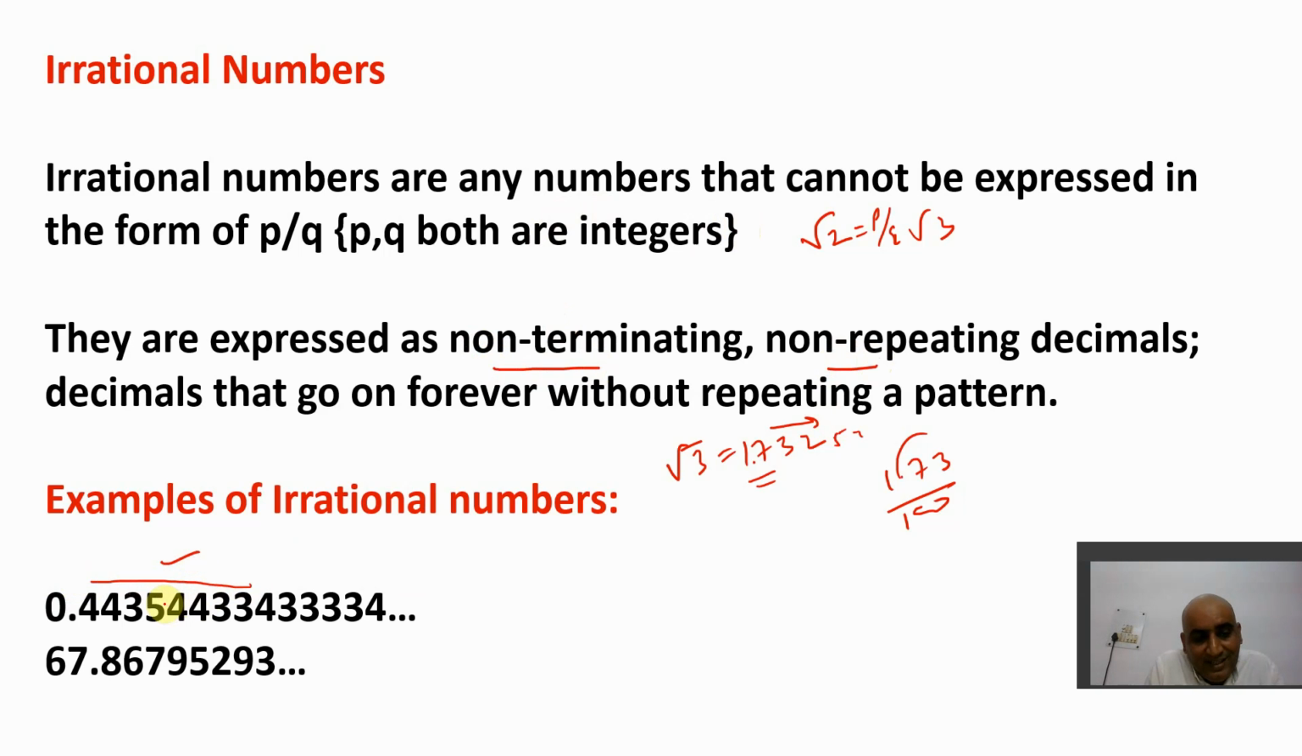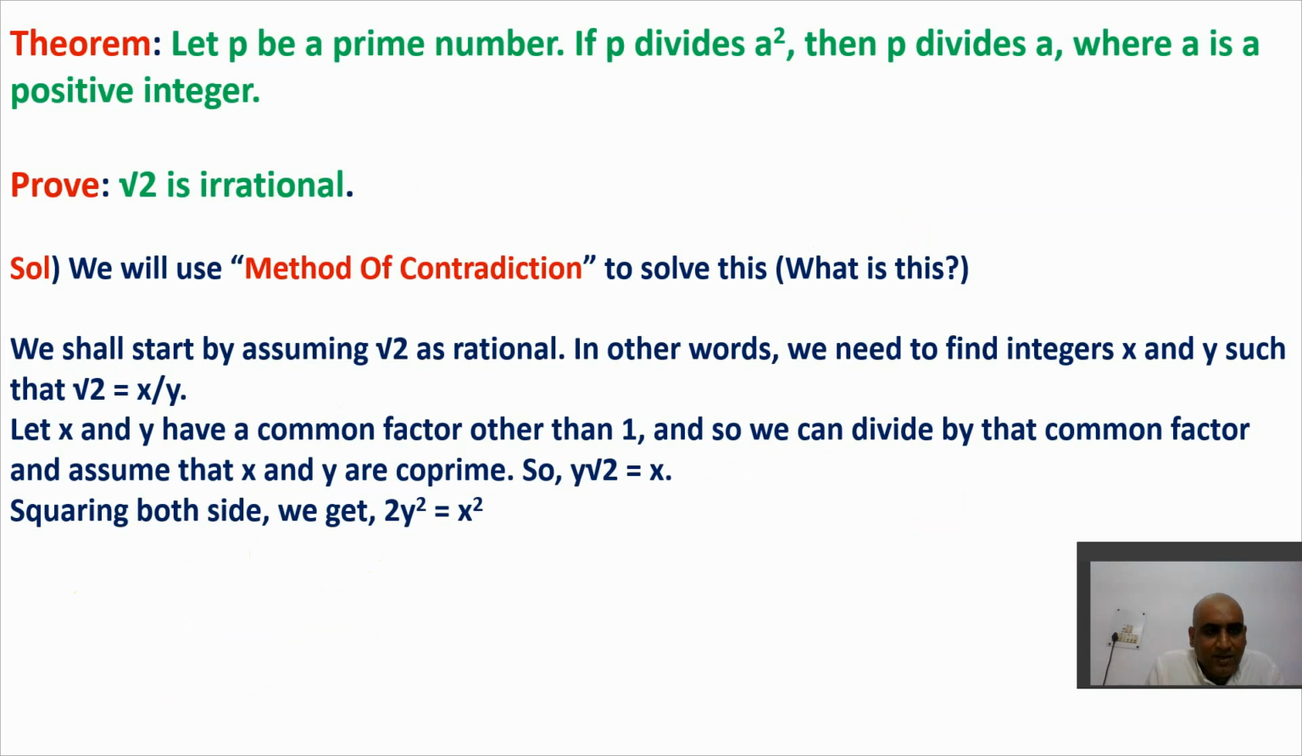0.4435443344, like this. It is non-terminating. See, there is no end. It goes on. And one more thing is that it is also non-repeating. Very, very important, non-repeating. Because if it becomes repeating, then it becomes a rational number. So non-terminating, non-repeating decimals are always irrational numbers. Non-terminating means there is no end, it goes on infinitely, and non-repeating means there is no repeating sequence here. All sequences are different, right? So I hope you get this point. So this is about the irrational numbers.